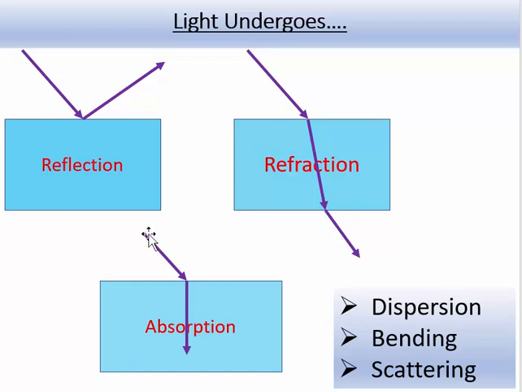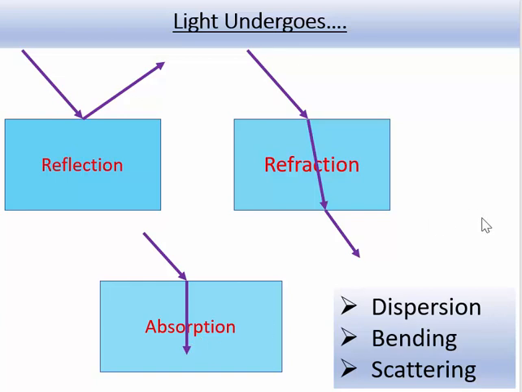So here again the light rays are traveling in the air, and after the light rays are incident on the interface of the two media, air and water or air and glass, most of the light gets absorbed inside the second medium and does not come out from the other interface, isn't it? Here also it may happen that some of the light is reflected, a few rays must be refracted, but most of the light rays in this case are absorbed by the material. So this is called absorption. Do you understand the difference between reflection, refraction and absorption?